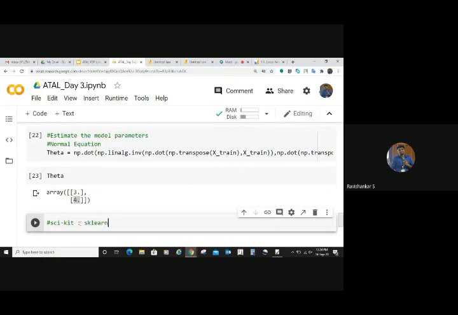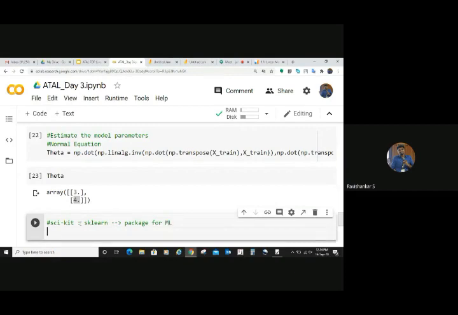Okay, so this will be called sklearn, right? Which is a package. You already mentioned it's a package for machine learning. Okay, it's already there for you. So here we need linear regression, right? We are going to perform linear regression. That is present inside a module called sklearn dot linear_model.